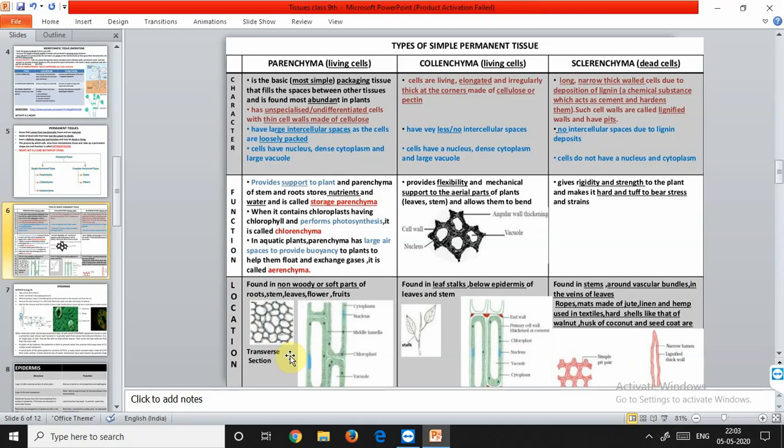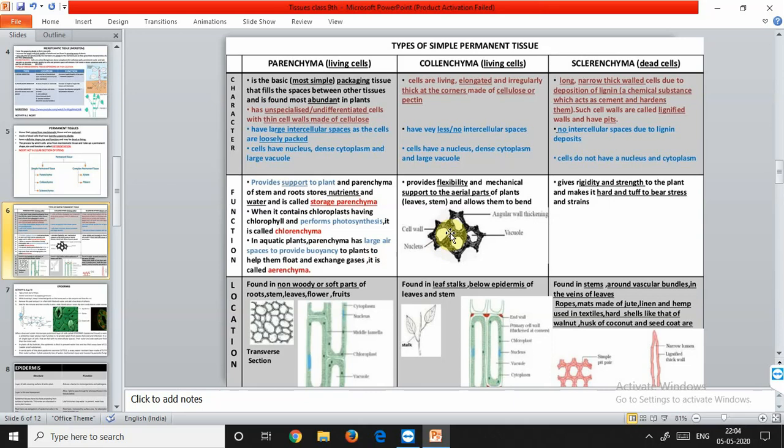You can see there is no extra cellulose at the corners in parenchyma and the isodiametric cells are present, but collenchyma is similar to parenchyma in many ways, the difference being that the cellulosic deposition is in much greater amount as compared to the parenchyma. So in collenchyma, intercellular spaces are largely absent. I told you that intercellular spaces are completely absent in parenchyma, but in this the intercellular spaces are present, in very small amount. Collenchyma cells are elongated in shape and they often contain a few chloroplasts.